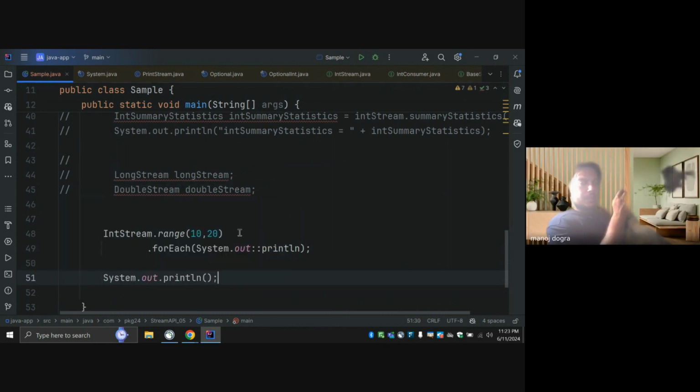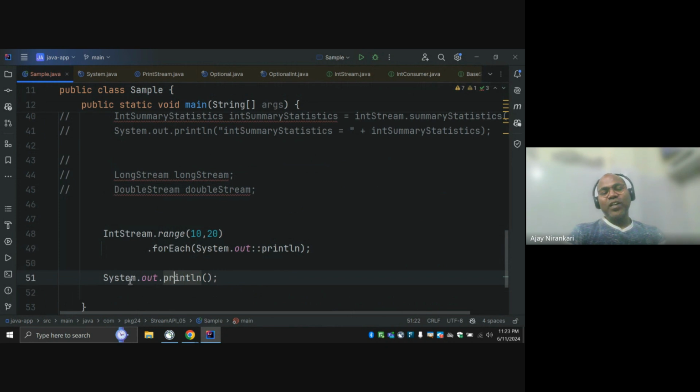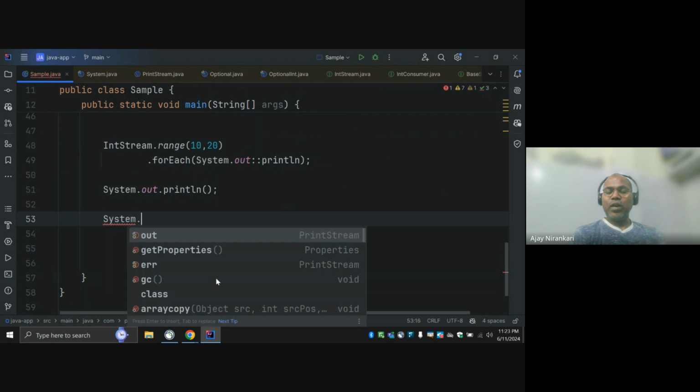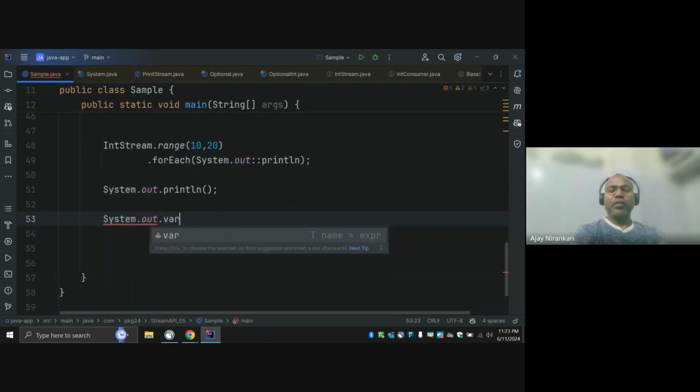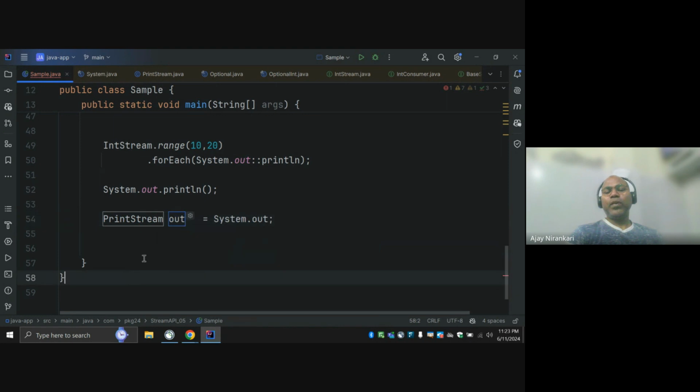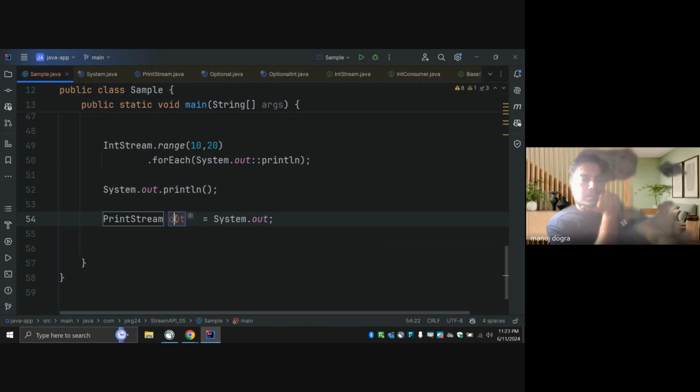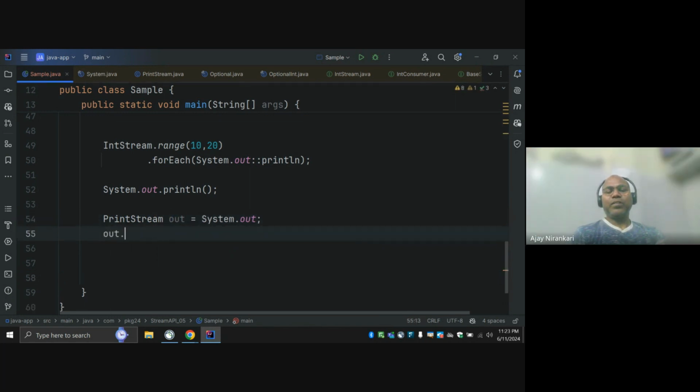Here, System is a class, out is a static variable, I'm clear with this. But from this static variable, how is println getting called? Because the println method is not a static one. Notice, System is a class, right? You say out. Out is a static variable. I can take a variable, this is my out variable, and this is the PrintStream object. So I say, hey, PrintStream, I can call println.